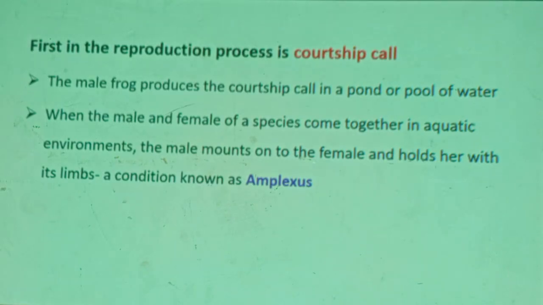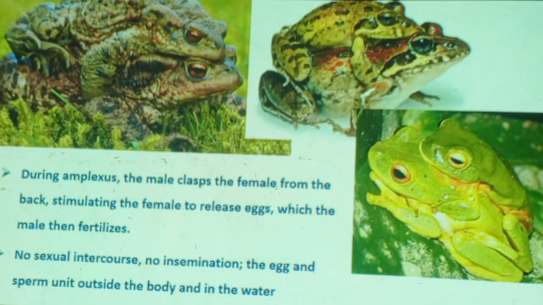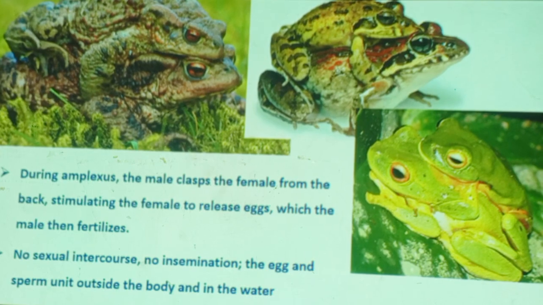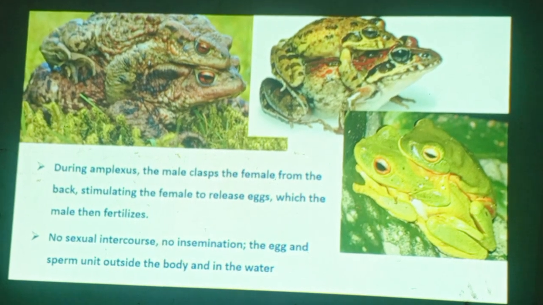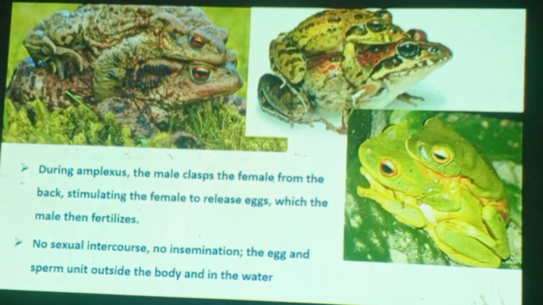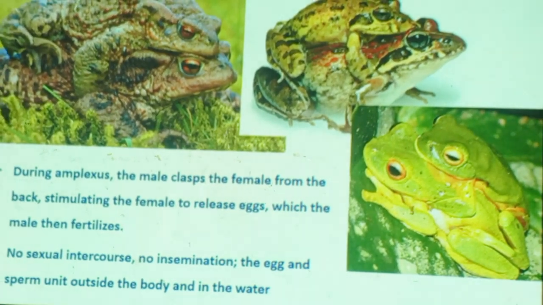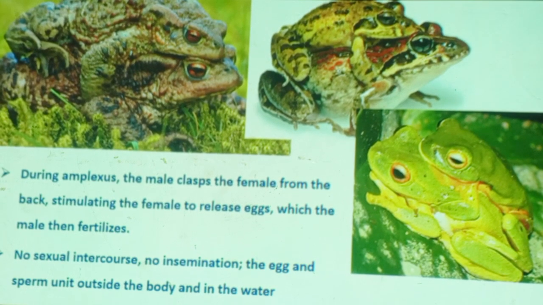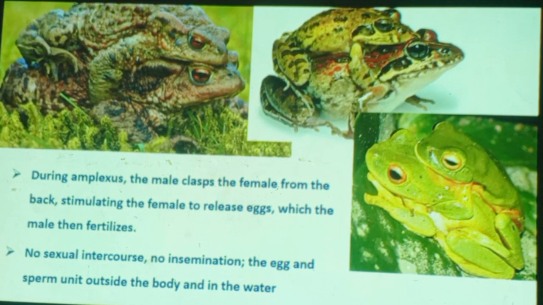When the male mounts on the female, sits on the back of the female in such a position, look, this is the position, amplexus, there is no contact between the cloacal aperture of the male and female. It simply sits there. When it holds her abdomen with its back limb, it stimulates the female to release eggs. This position helps the female release eggs.